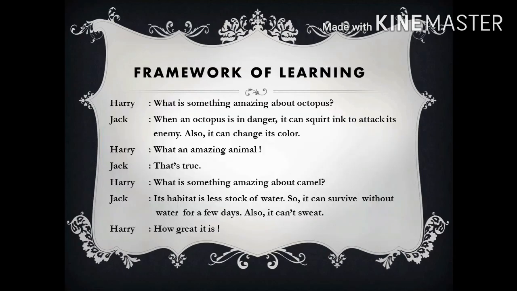Here is the framework of learning. Listen to the dialogue carefully. What is something amazing about octopus? Harry asked. When an octopus is in danger, it can squirt ink to attack its enemy. Also, it can change its color, Jack answered. What an amazing animal! Harry surprised. That's true, Jack replied. What is something amazing about camel? Harry asked. Its habitat is less stock of water. So, it can survive without water for a few days. Also, it can't sweat, Jack answered. How great it is! Harry exclaimed.